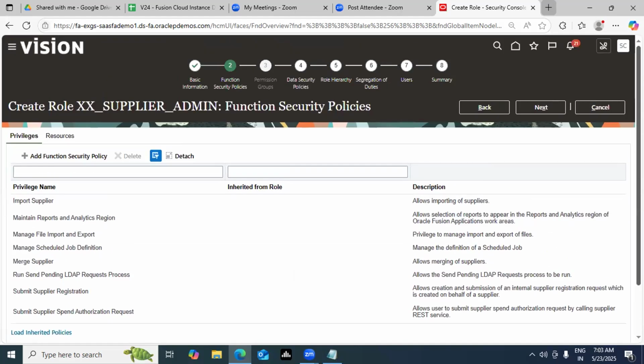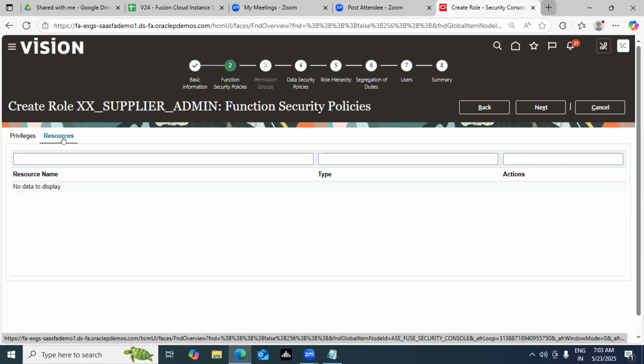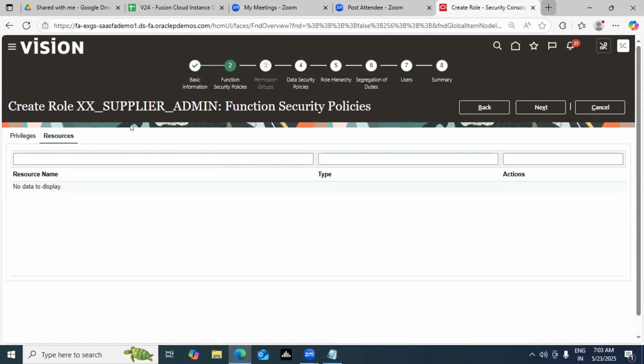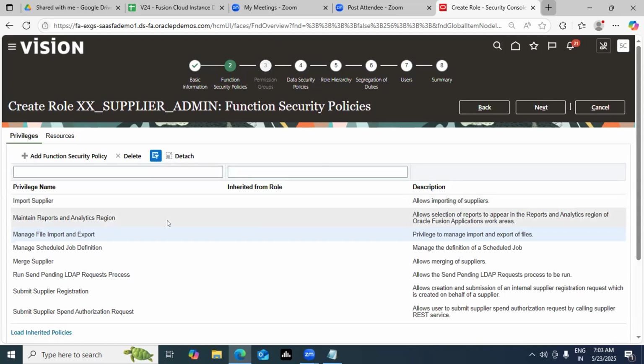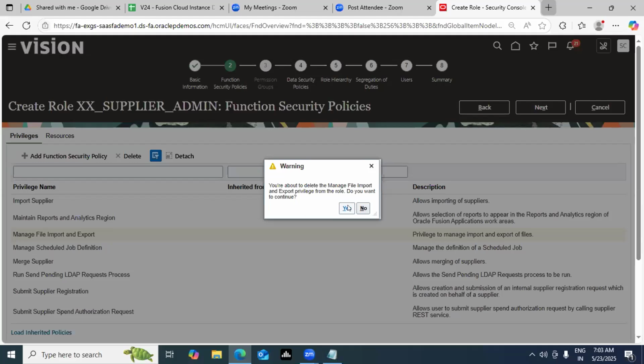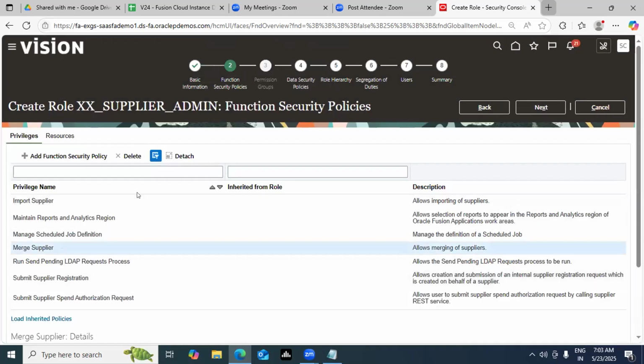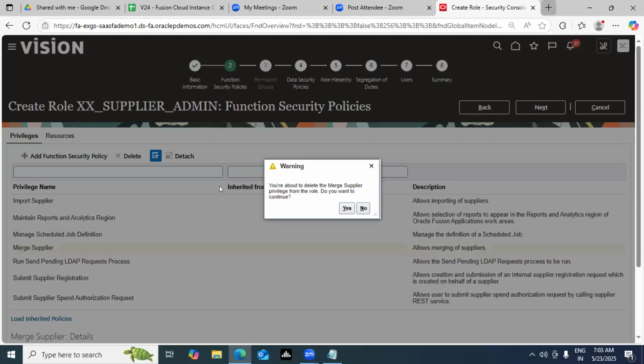Now I want to add my own duties also. If you see, there's one resource tab here. What is this resource tab? This is nothing but the users who are currently using these duties. Right now it is blank because I have not added anyone to this XX supplier admin, but once we add users, they will show up. Now you can play with it. Let's say I do not want to give access to import and export file, delete it. Up to you, whichever you want to do. I do not want to give access to merge supply, delete it.